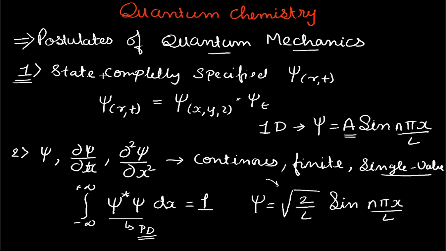Let's just revise it. The first postulate tells us that the wave function completely specifies, or has complete information about, any particular system. Then the wave function, its first derivative and second derivative are continuous, finite and single valued. These are the conditions for a well behaved wave function, and the wave function is also normalized. So for normalization, integral of psi star psi dx is equal to 1. This is the condition for normalization.